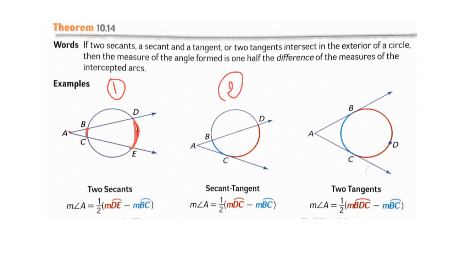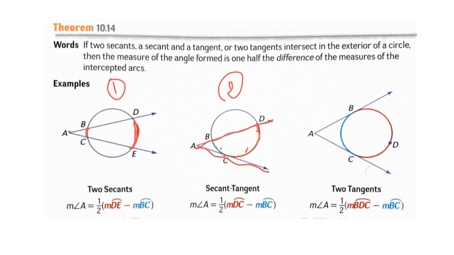Now, in case 2, we have a secant line intersects a tangent line. So this secant line, and this is the tangent line, and the intersection point is in the exterior of the circle. And according to the theorem, then the measure of the angle A is equal to 1/2 the measure of the intercepted arc DC minus the measure of the intercepted arc BC.